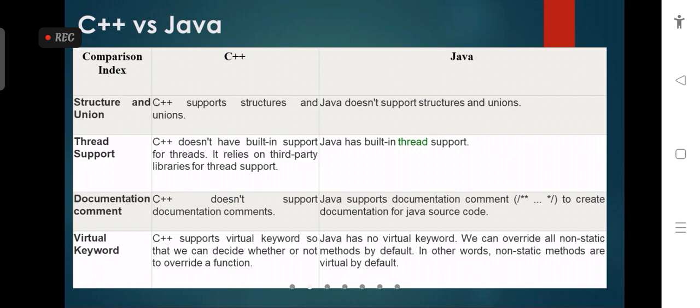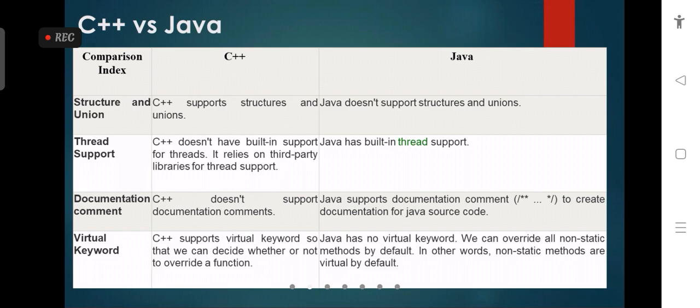In C++, there is no built-in support for threads. It relies on third-party libraries for thread support. Java has built-in thread support, but C++ does not.